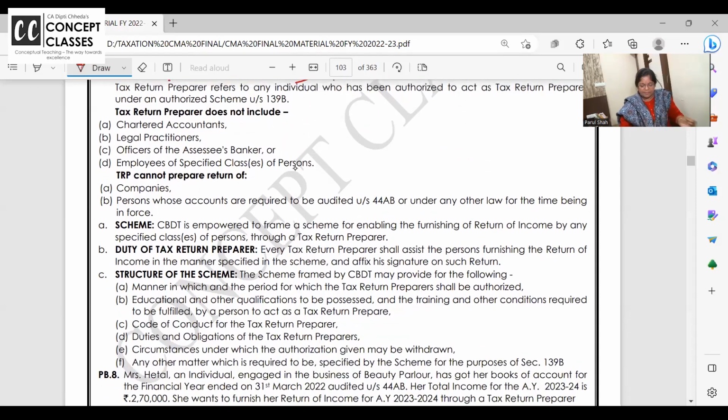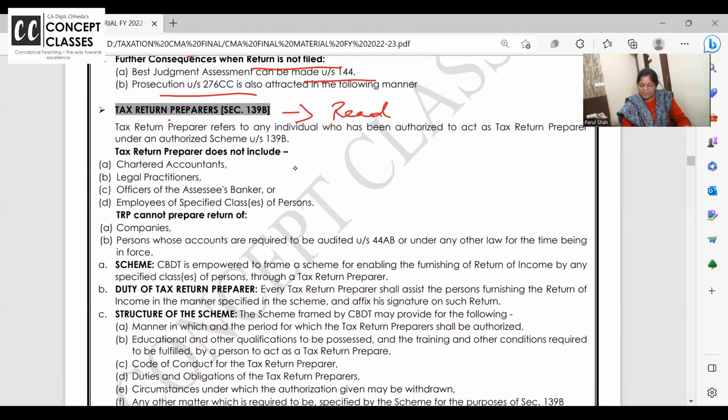R for reading. TRP refers to individual, not any firm and all. मैम हम ग्रुप ऑफ फ्रेंड्स मिलके टीआरपी करेंगे, ऐसा नहीं होता, individual. 139B: TRP cannot be a CA, legal practitioner, officer of the bank or employee of specified class.